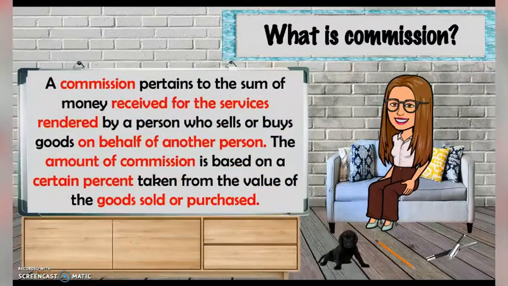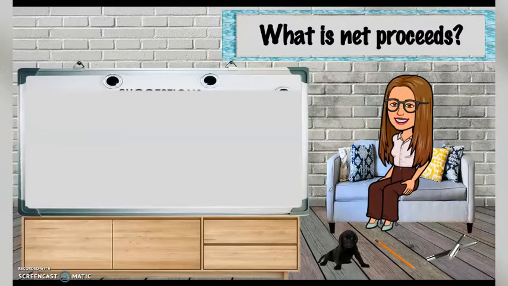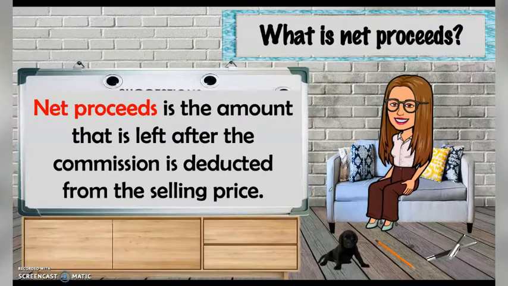What is commission? A commission pertains to the sum of money received for the services rendered by a person who sells or buys goods on behalf of another person. The amount of commission is based on a certain percent taken from the value of the goods sold or purchased. There's also another key term here, which is net proceeds. Net proceeds is the amount that is left after the commission is deducted from the selling price.